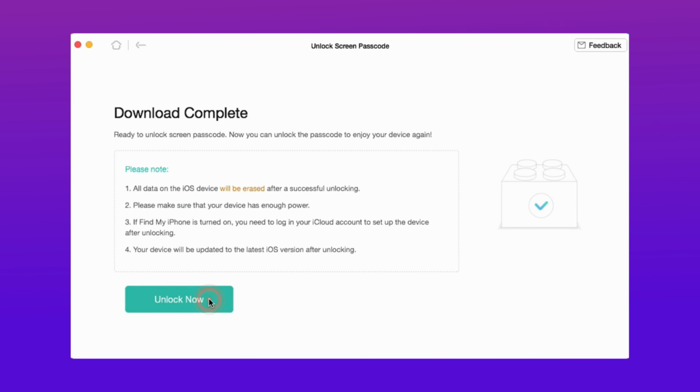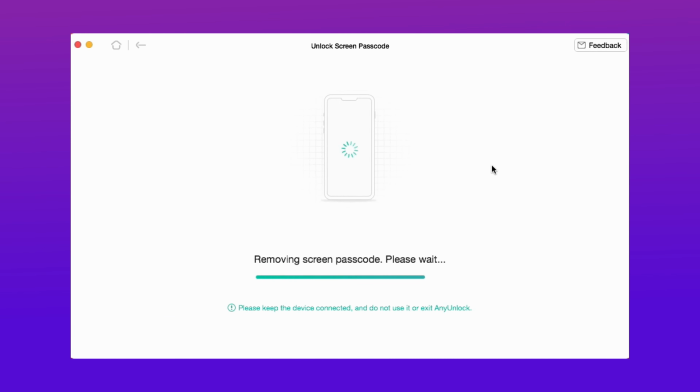After that, hit the Unlock Now option, then it will take some time to remove the lock, and after that your device is restored to factory settings.